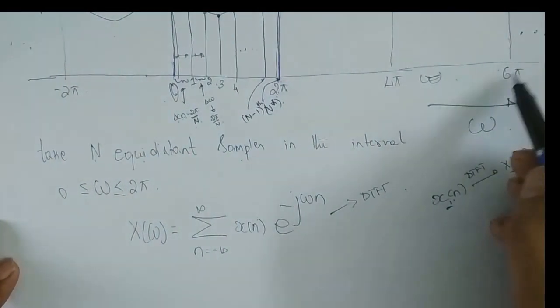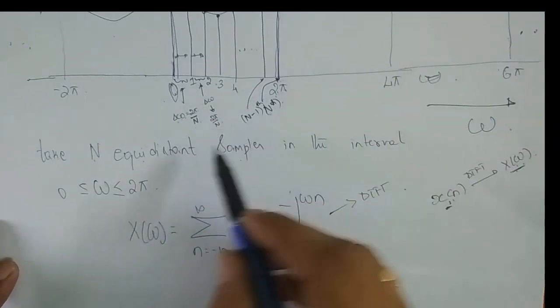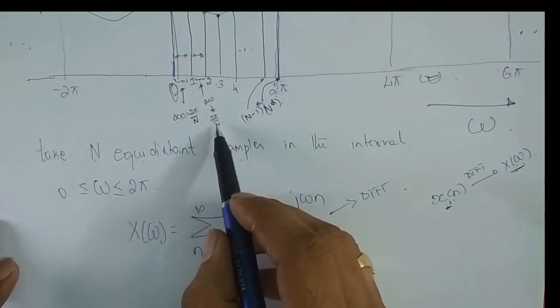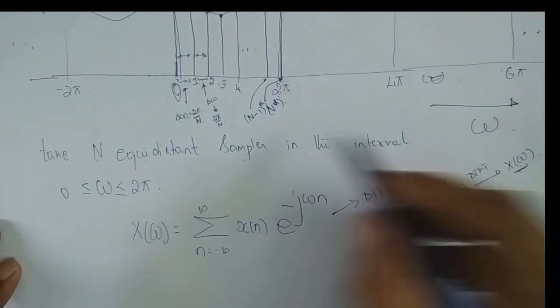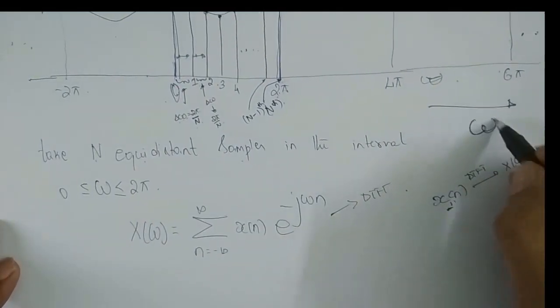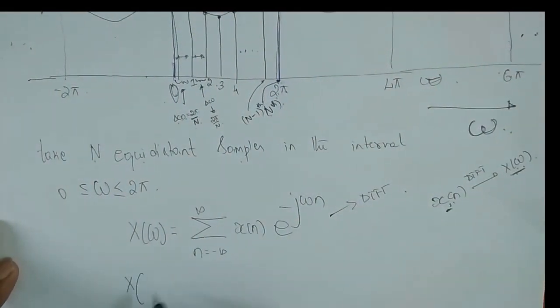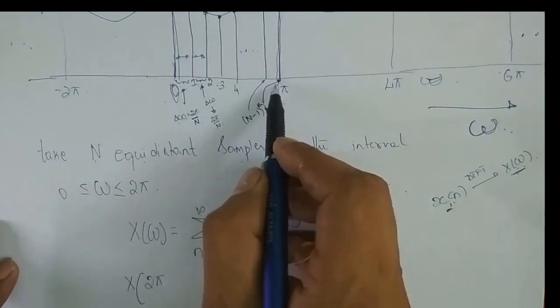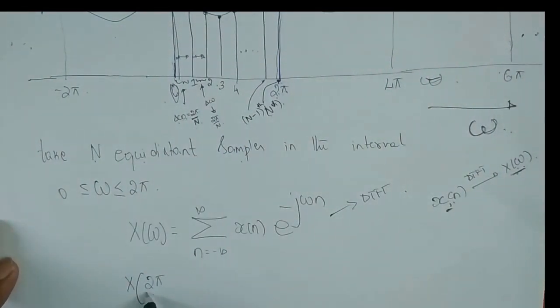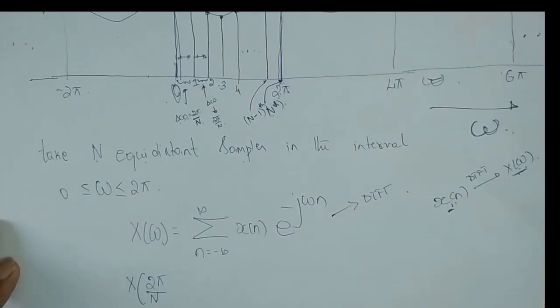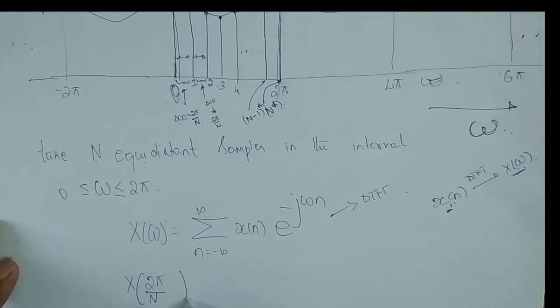So graphically what we did, from 0 to 2 pi, how many samples have you taken? n equidistant samples, right? And which is from omega. So what I need to do is, I have to replace omega by 2 pi, why? Because I have taken the interval from 0 to 2 pi. So how many samples have I taken? Divided by n. Okay, now I have to put one more variable here, which I will let you know.